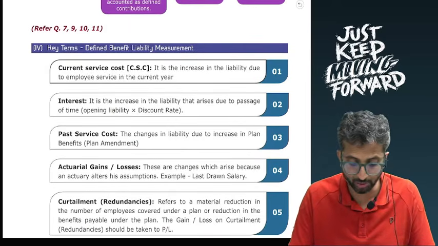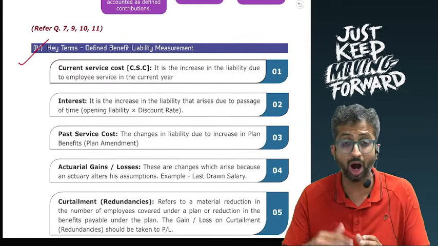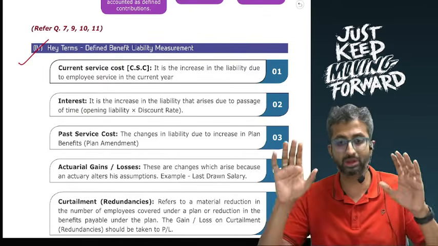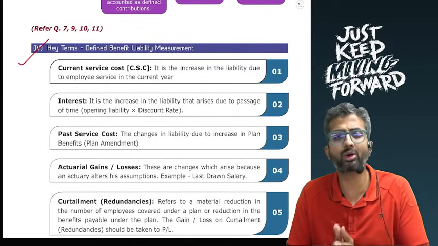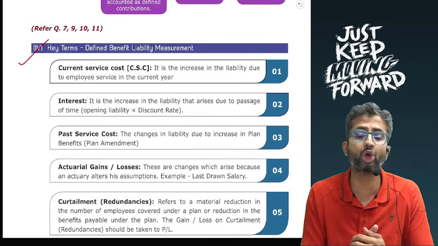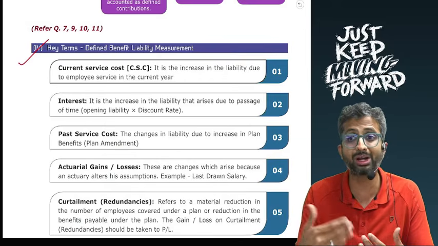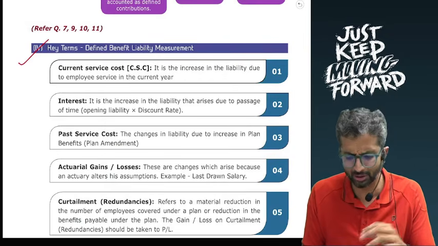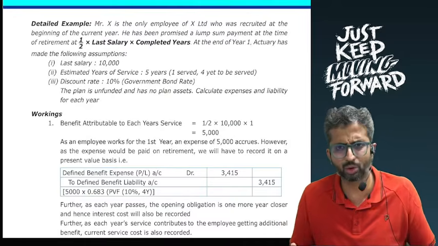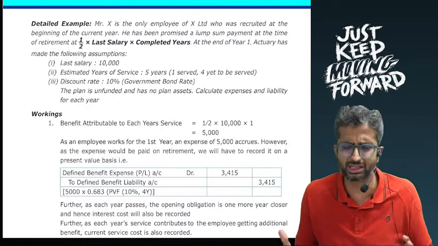Now, probably one of the most important things that you should know about this chapter is the accounting for a defined benefit plan, and more so the presentation for the same. So when you look at the defined benefit plan, at least the accounting aspect, you will try to look at a few key terms while you are measuring the defined benefit liability. We have taken a fairly decent example over here. It's a simplified example. If you want, you can pause and glance through the example.